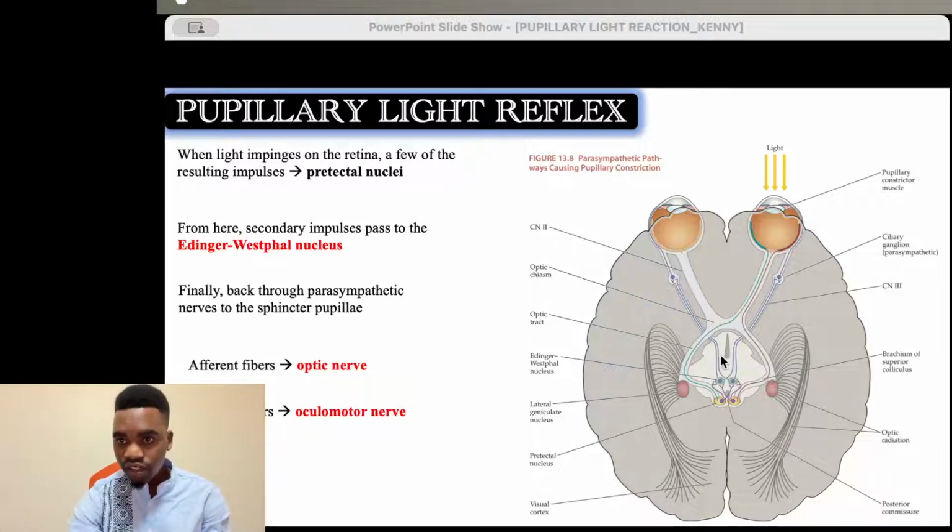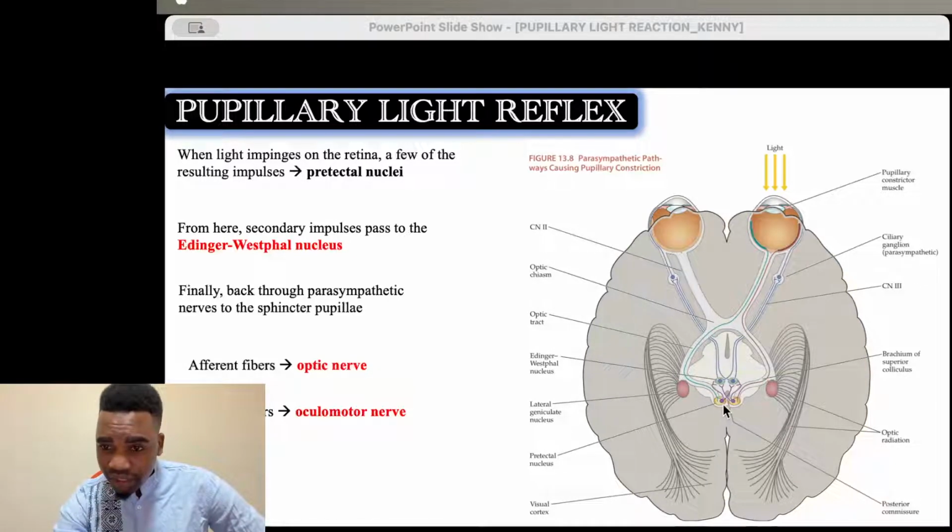So the information now gets to the pretectal nucleus in the midbrain, in both eyes. You see we had a fiber crossing here, and then we had another one maintained on the same side, so that we get stimulation of both pretectal nuclei. From the pretectal nucleus we have multiple crossing over, and this will lead to different presentations when it comes to defects of the pupillary reaction.